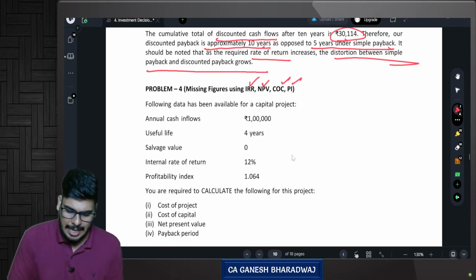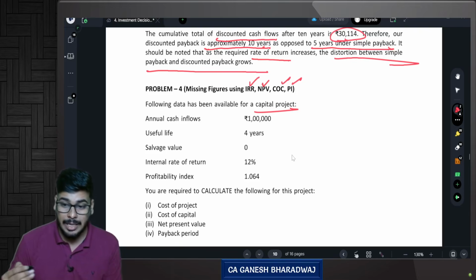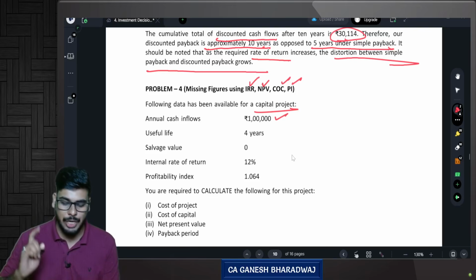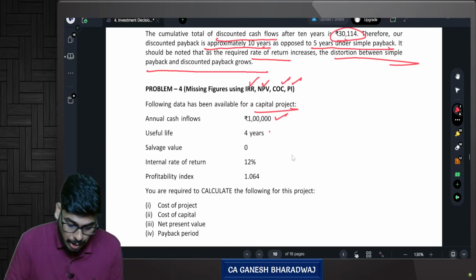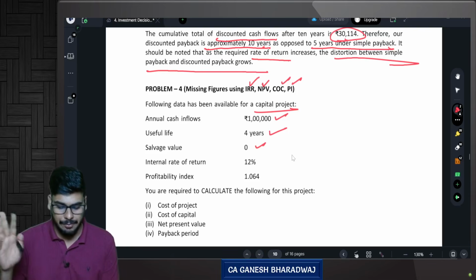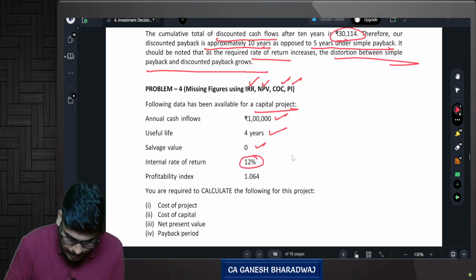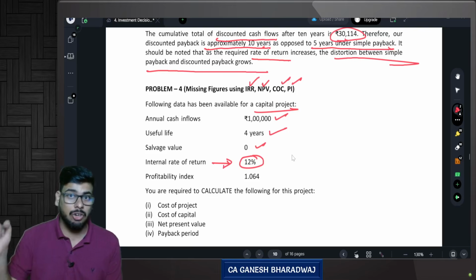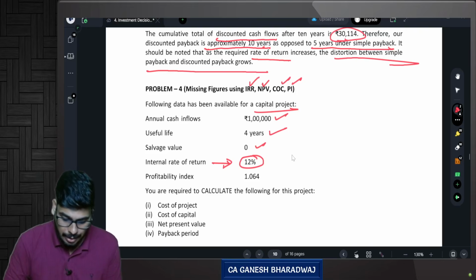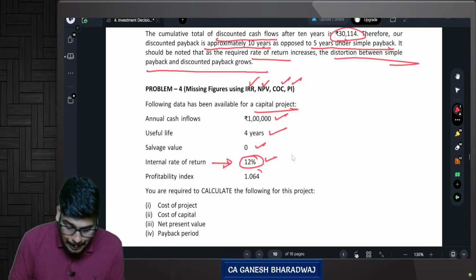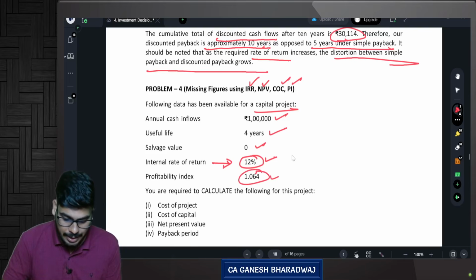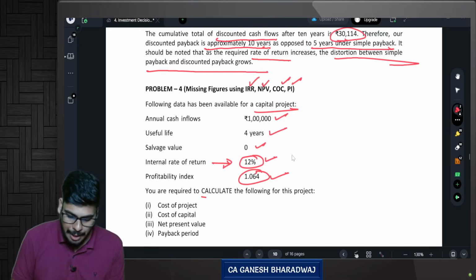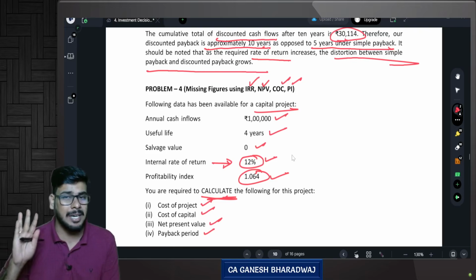The following data is available for a capital project. Annual cash inflows. Every year it generates cash inflows of how much? 1 lakh rupees. Useful life 4 years. Salvage value at the end of the project 0. IRR is given as 12%. Guys, be very clear. I told you IRR is different. Your cost of capital, discount rate is different. Clear? IRR is 12%. PI means what? Profitability index is 1.064. You are required to calculate the following: cost of the project, cost of capital, net present value, and payback period. They are not asking you for discounted payback, just a payback period.